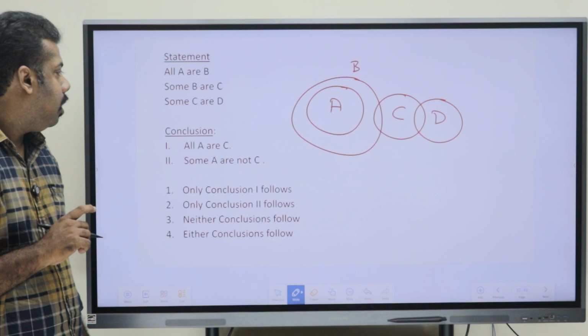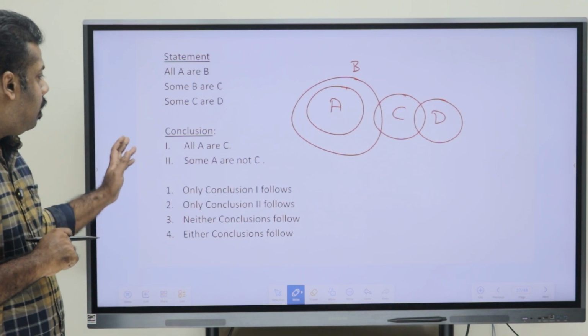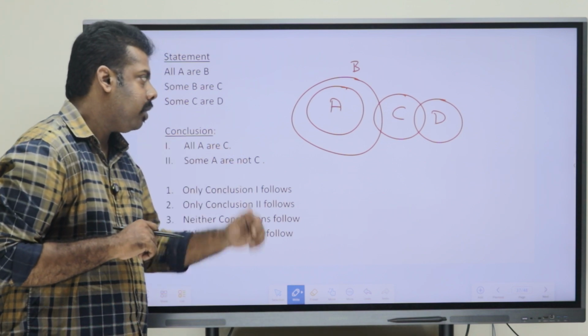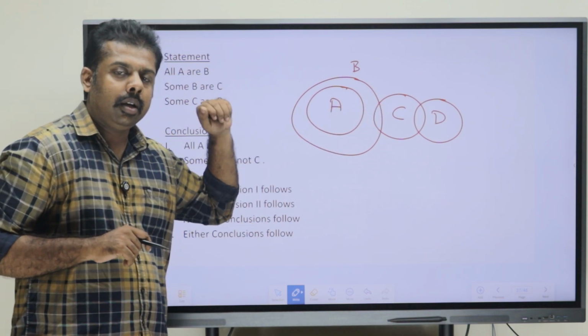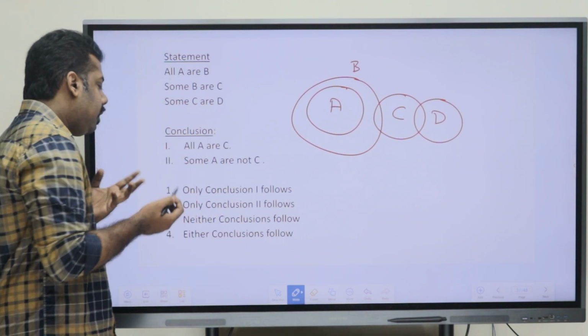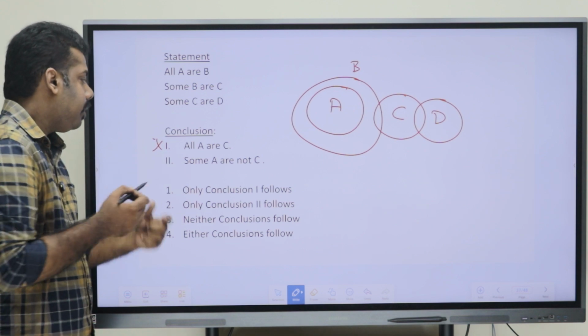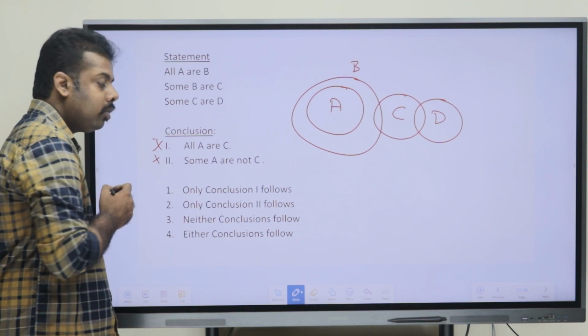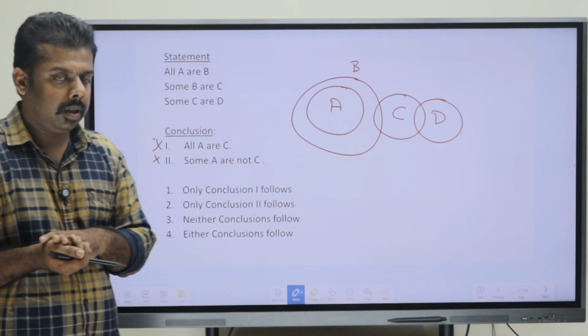Now, if we look at the conclusions, the first conclusion says that all A are C. Is it right or wrong? No, because A and C are not connected here directly. So, every definite conclusion has to be wrong. So, all A are C is wrong. Likewise, some A are not C is also wrong. So, if both are wrong, now just look for the either or case.